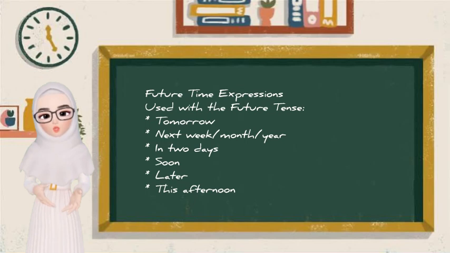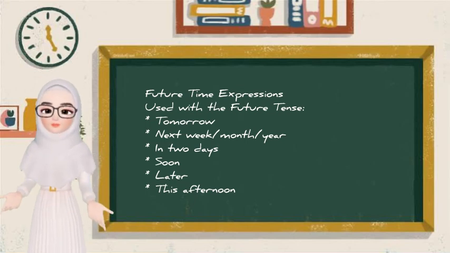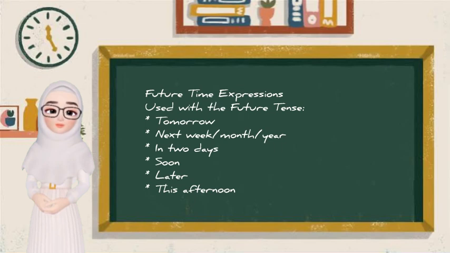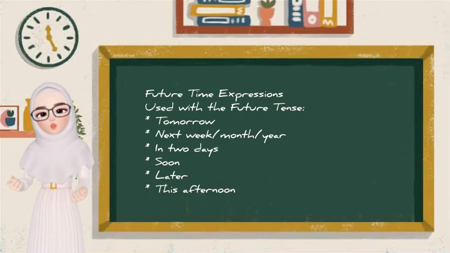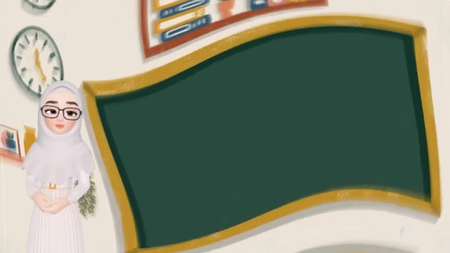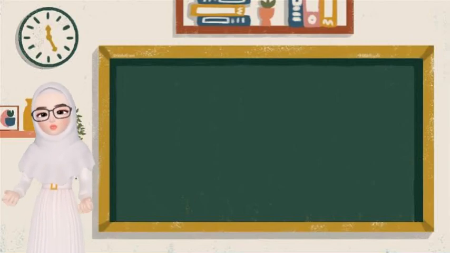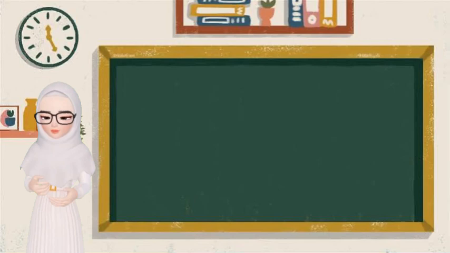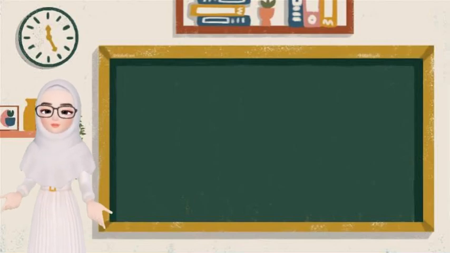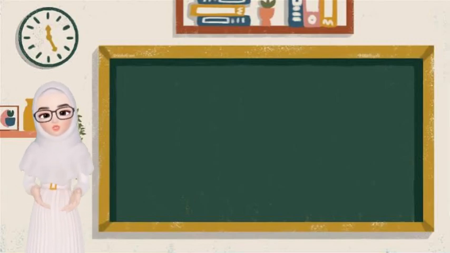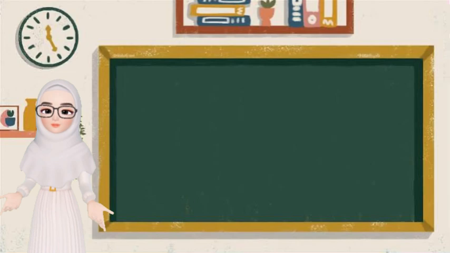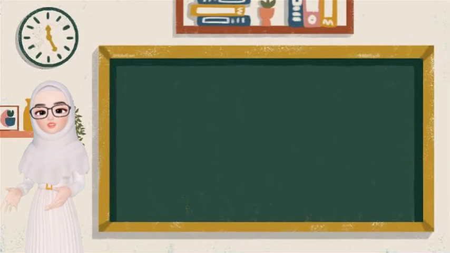Okay, future time expressions used with the future tense: tomorrow, next week, next month, next year, and also today, soon, later, and this afternoon. Okay, for the last, we have practice questions. The first is to complete the following sentences with will or be going to, and the second question is to change to future tense form. Okay, let's answer these questions.